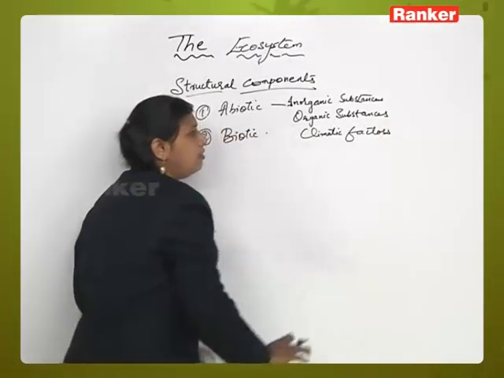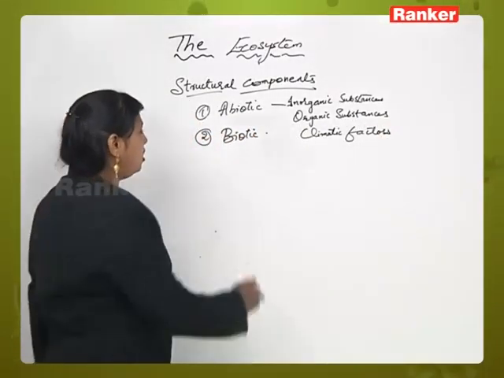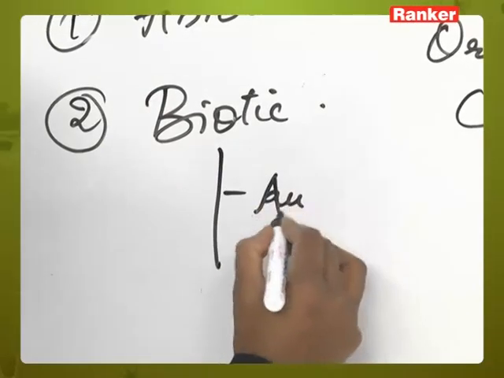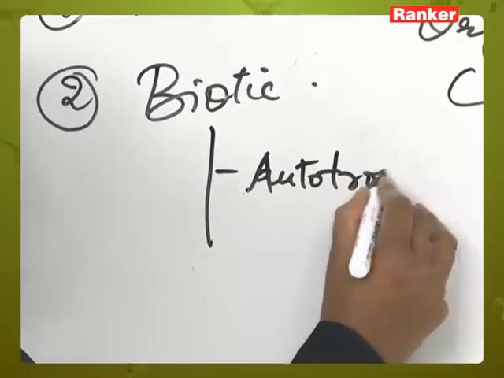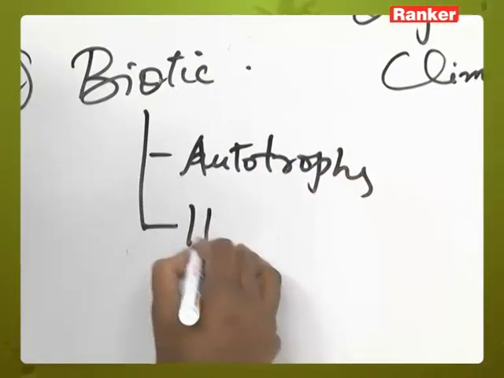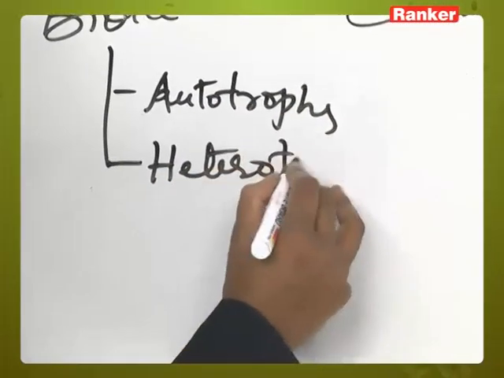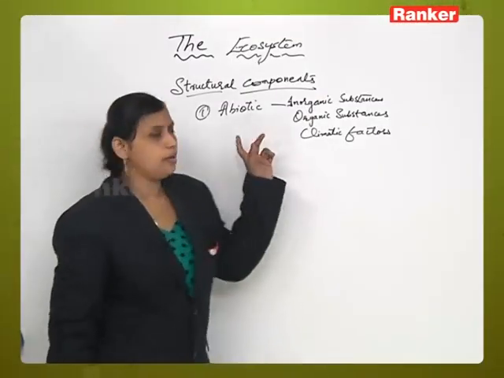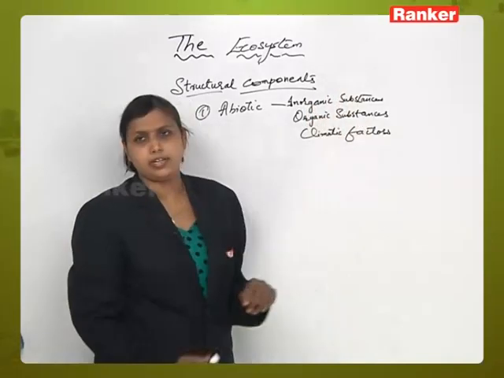And in living components, or biotic components, we will talk later about autotrophs and heterotrophs. We will talk later about this. Now, first in the abiotic component, we will be talking about inorganic substances.